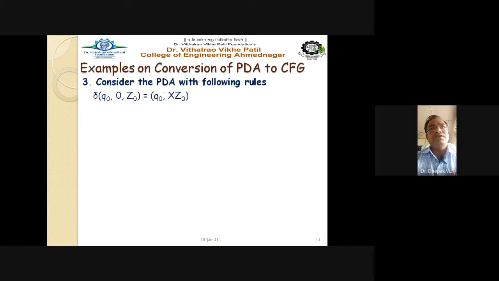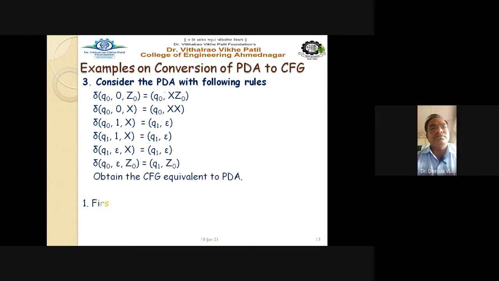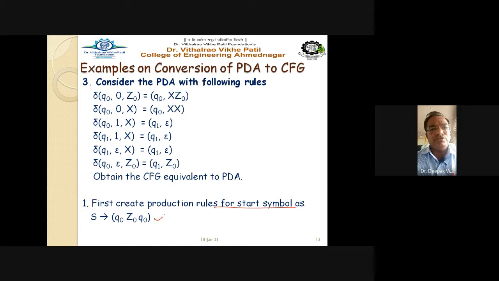Next, example number 3. Obtain the CFG. The very first step is to create the production rules for the start symbol. So S gives Q0 Z0 Q0 and Q0 Z0 Q1. Right, so these are the two states written for the start symbol.